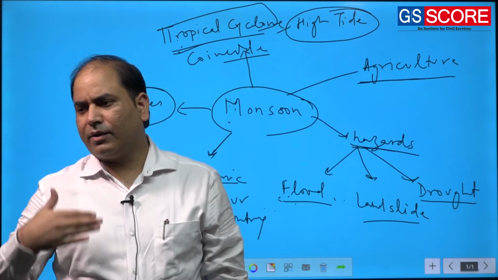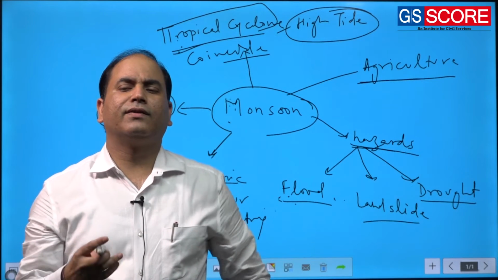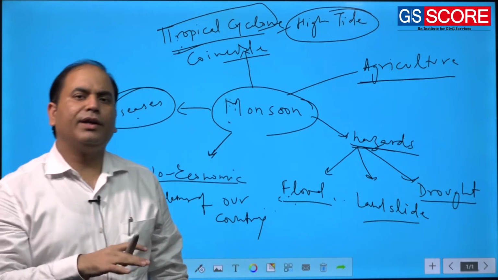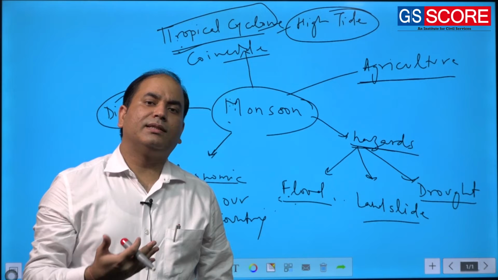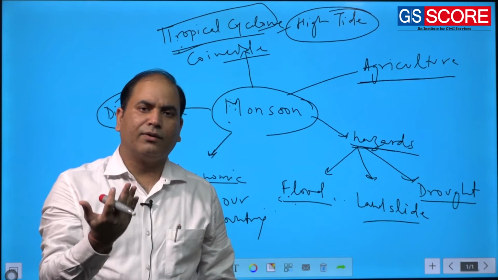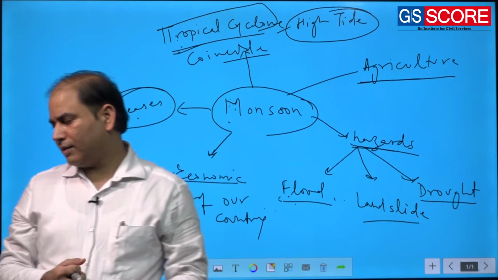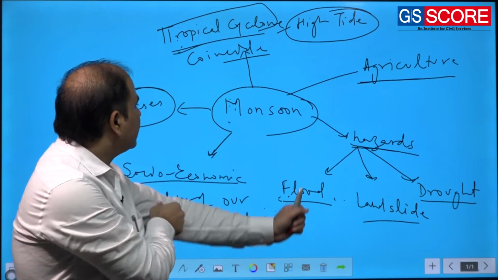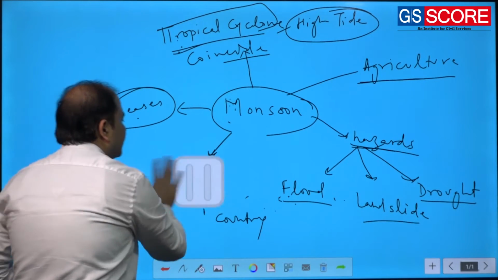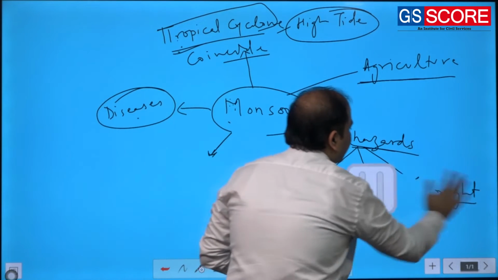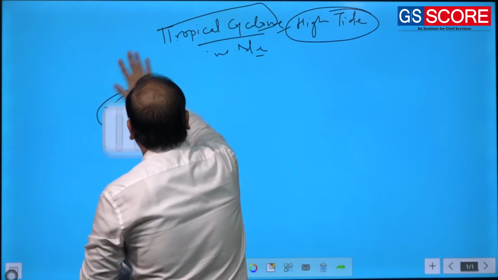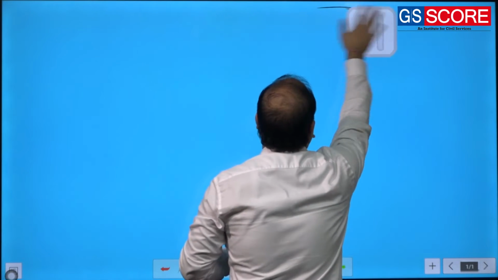Of course, we will go into detail about what dynamics are getting changed, but before that we need to understand the general pattern and the general origin of the phenomenon of monsoon. So now we will start the topic of monsoon, and try to understand what this monsoon is, how it develops, and how it affects our country.